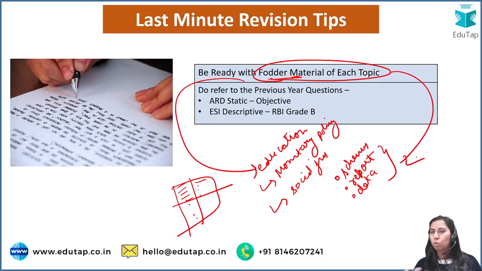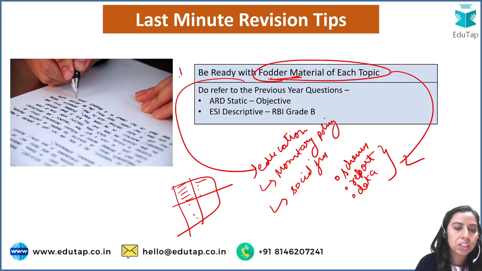I'm hoping that most of you might have done it. If not, if you have time, try to do it. It will help you, right? Because that is where your marks, your answer will go high in level when you put all these things, and it will be easy for you to revise also.